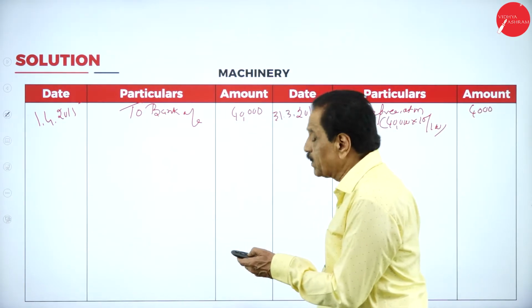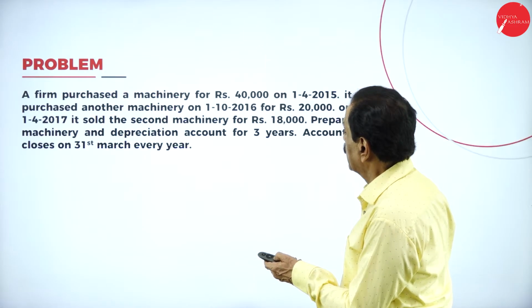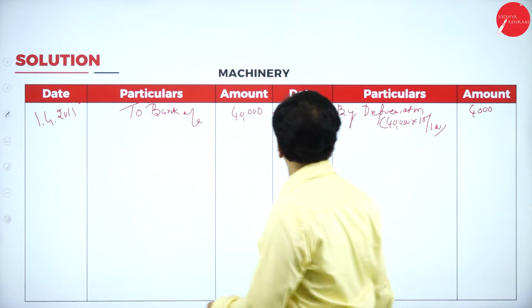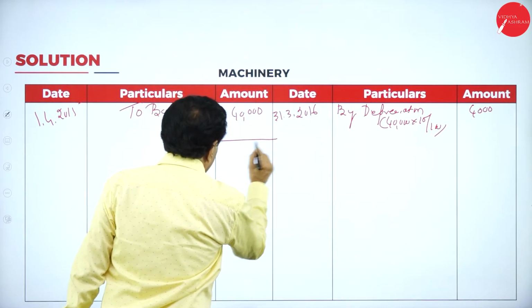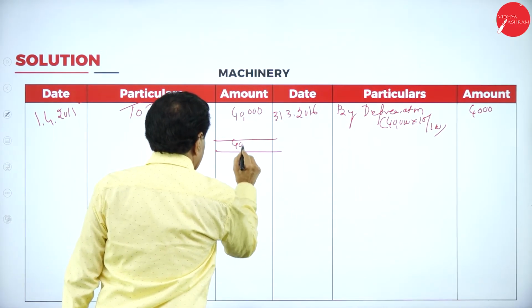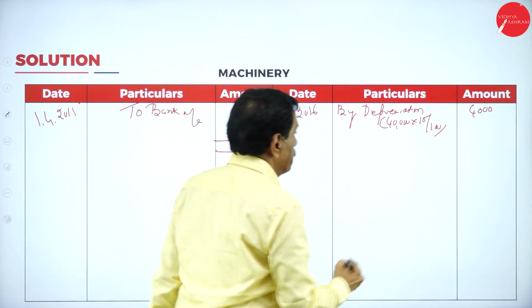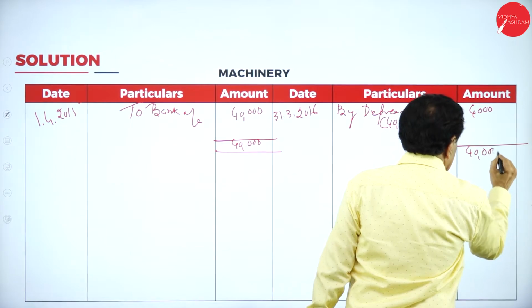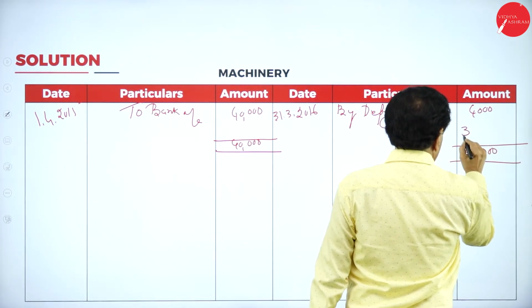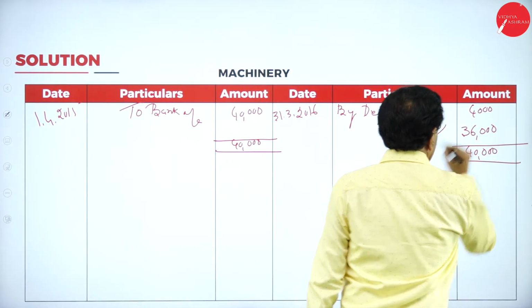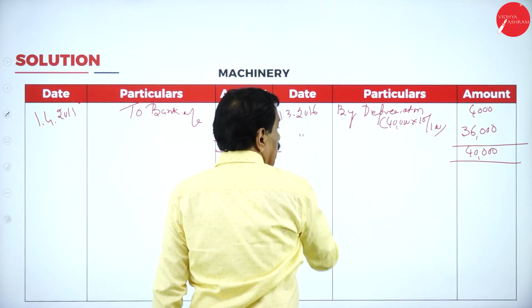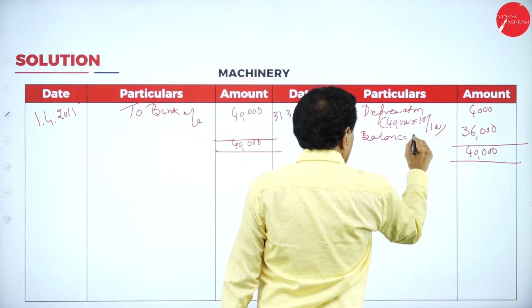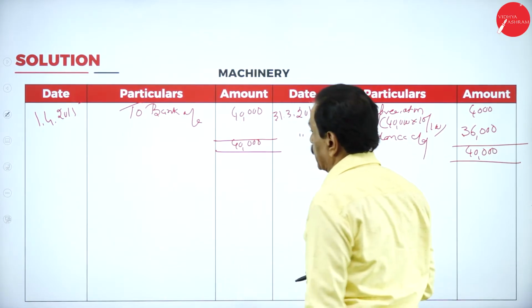So another machine is purchased on which date? 1/10/2016, next year. Same date, by balance carried down, 36,000.